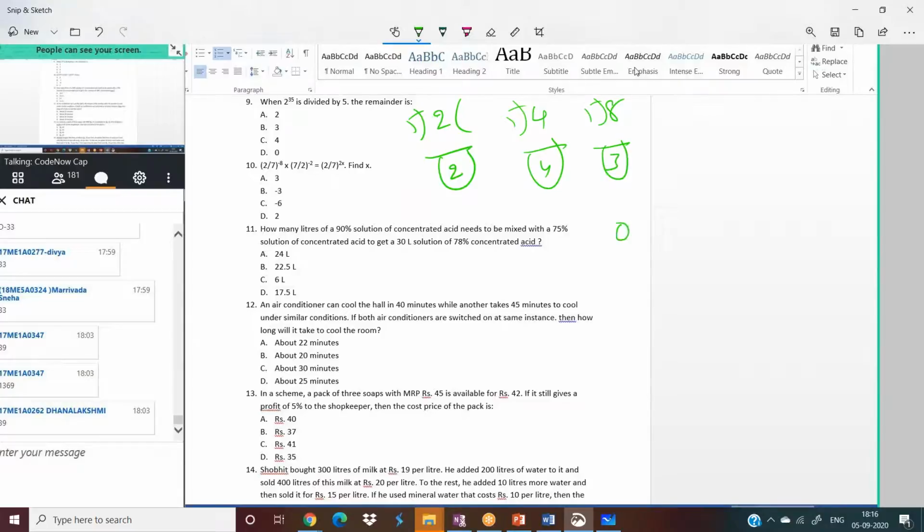Divide 0 with 5, remainder will be 0 only. You can find the 4 numbers in the options. That is the reason they mentioned them in the options directly. Now you have to find the units place digit of 2 power 35. It will be 8 and remainder will be 3. Option B is the answer.